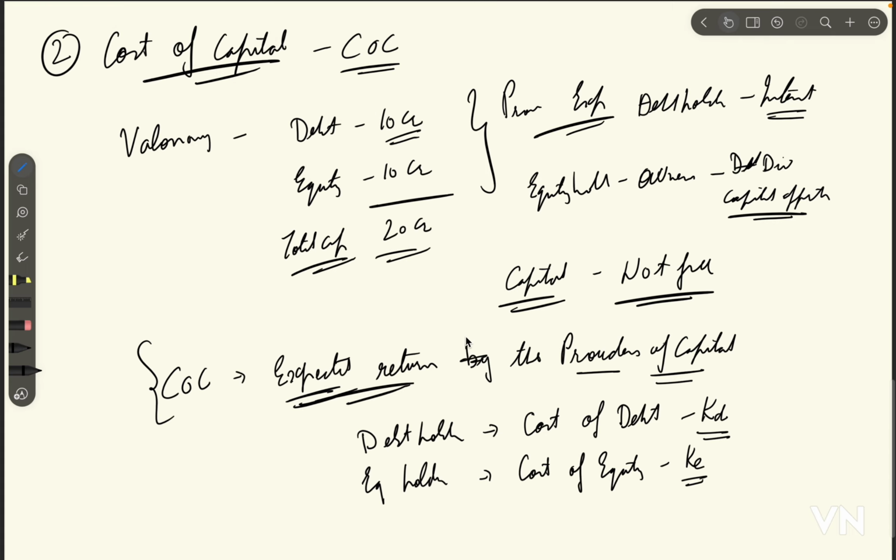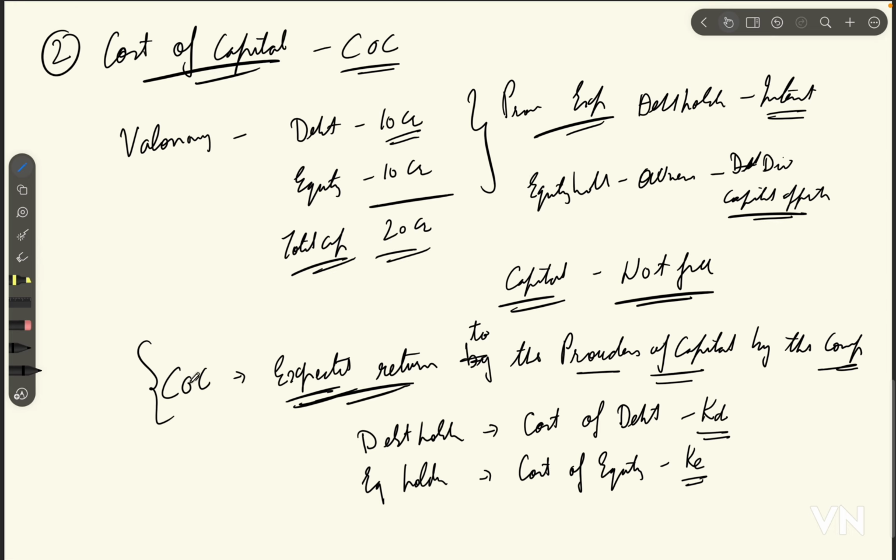My bad, it's not by the providers of capital, it is to the providers of capital by the company. So this was all about the cost of capital.